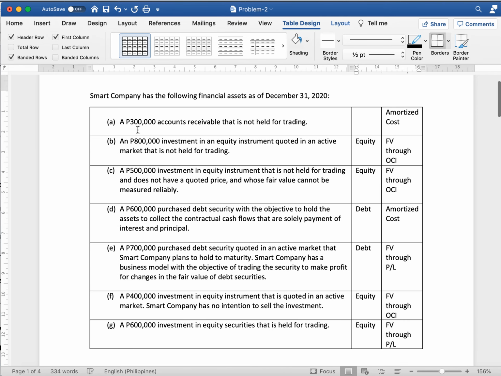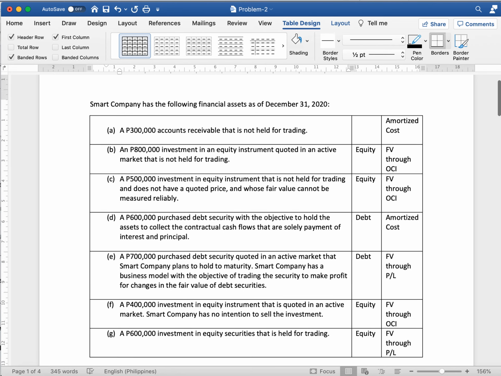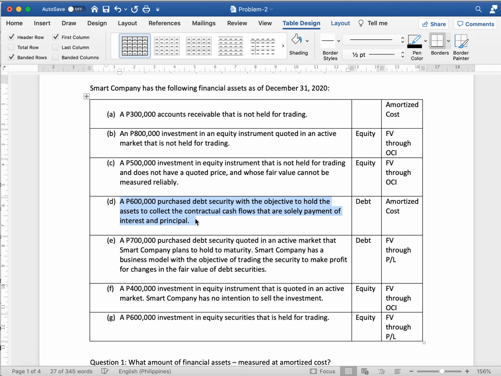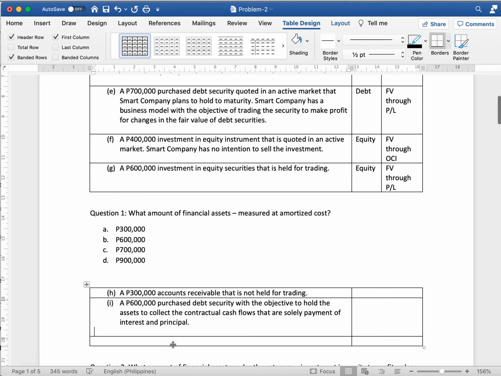So all the assets that qualify: we have the receivable, and this one. So there are only two of them. The total is 300,000 and 600,000, so the answer is 900,000 pesos. So our answer for number 1 is letter D.